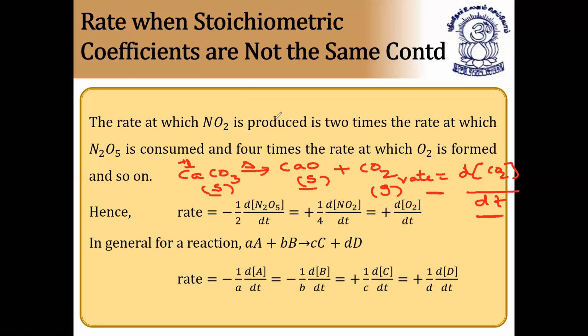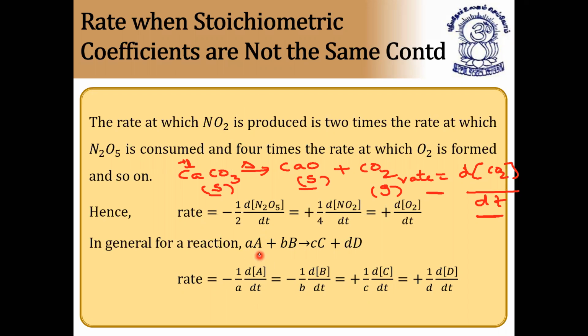Questions like these are most important in the objective exams. Many times they ask it. Now let us consider this. For this, rate is equal to minus 1 by a differentiation of A by dt, minus 1 by b differentiation of B by dt, as I already explained. This is called rate of disappearance of reactants A and B, and this is called rate of formation of products C and D. Here see the terminology: rate of formation of product C, rate of formation of product D, rate of disappearance of reactant B, and rate of disappearance of reactant A for this chemical equation.